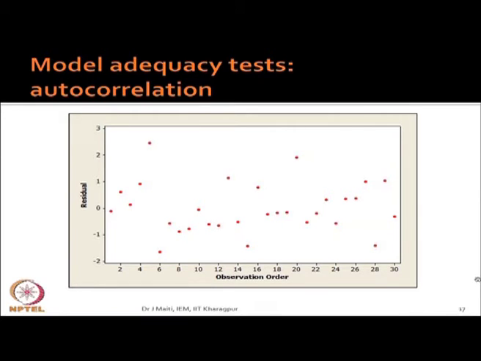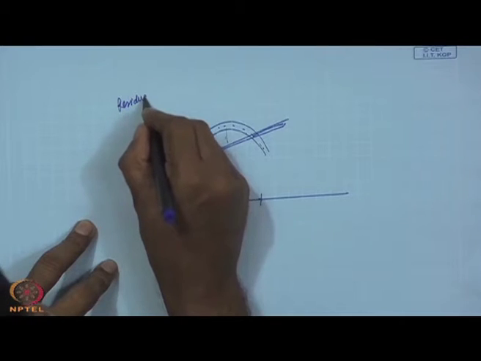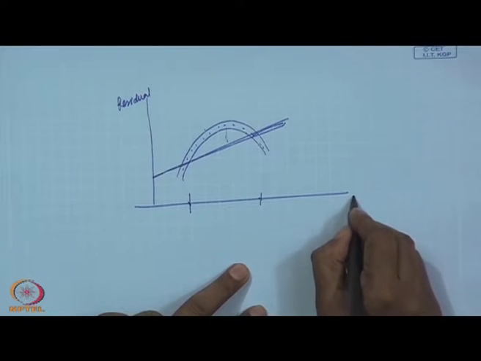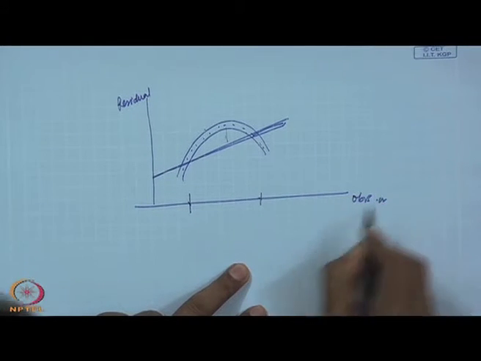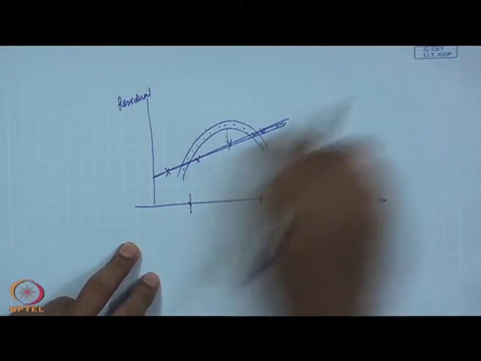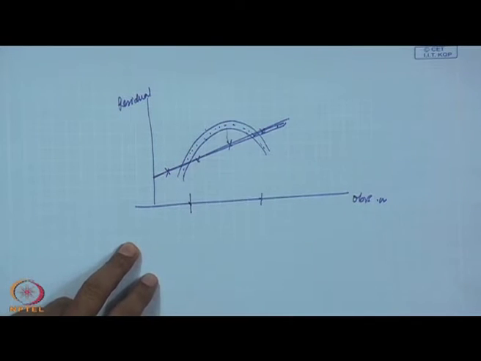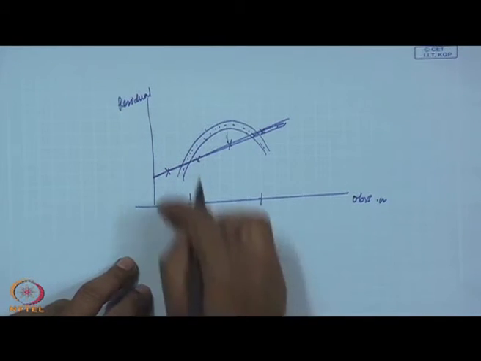If there is correlation, then what will happen? Suppose this side is the residual and this side is the observation order. If your values are like this, they are correlated. Even if values come like this, they are also correlated, with a non-linear relation.